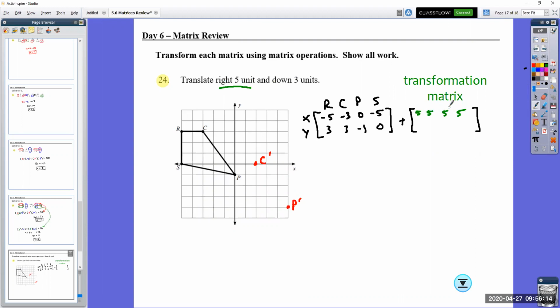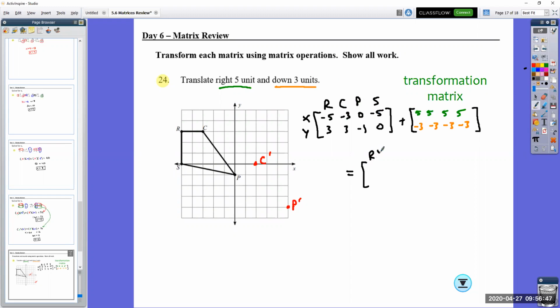I have to have 4 5s there because I have 4 different points that I'm moving, R, C, P, and S. So this -5 plus 5, -3 plus 5, 0 plus 5, -5 plus 5. And what am I doing to my y values? All my y values are moving down 3 units. So -3, -3, -3, -3. When I add those together, that's what it's going to give me in my solution matrix. So it's going to give me this matrix right here.